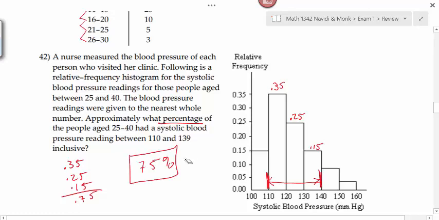You don't have to worry about whether or not to write your answer as a decimal or a percent. On a multiple choice test, I would give you the answers. They would all either be decimals or they'd all be percents. You just got to find the right one. But do you see how I determined what that relative frequency is? When they give us a range of values here, we look for them on the graph and then see how many bars and which ones we have to add up the relative frequency for.